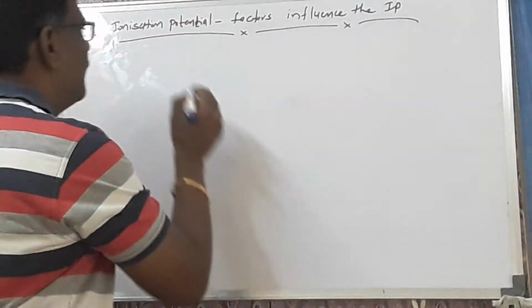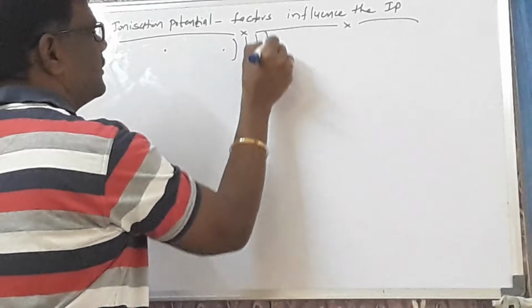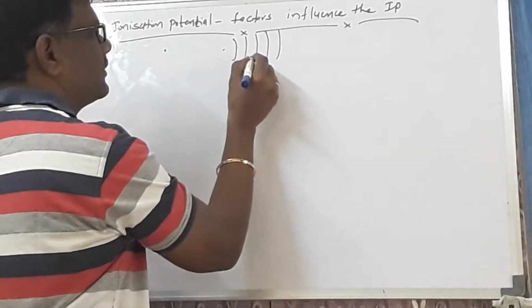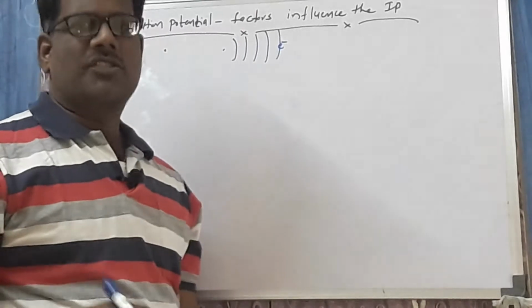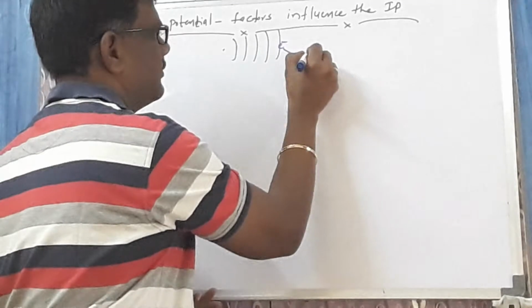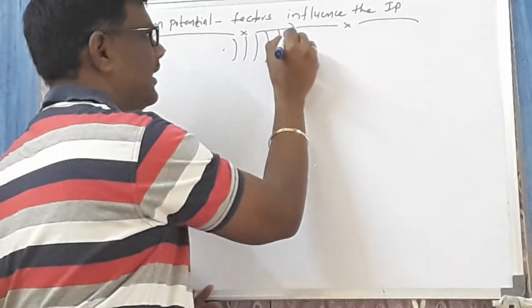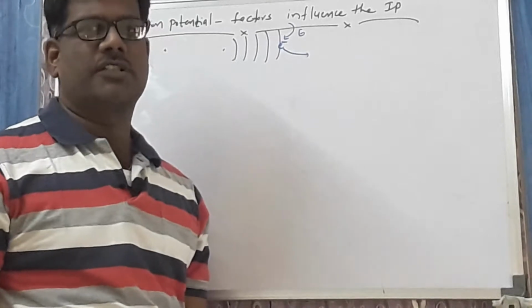First we will take, what is ionization? I am taking one atom which has a large number of shells. Let us take 1, 2, 3, 4, 5, and it has an electron in the last shell. The last shell is called the valency shell. Now, what is the ionization potential? To remove this electron from the valency shell, you have to supply some amount of energy.